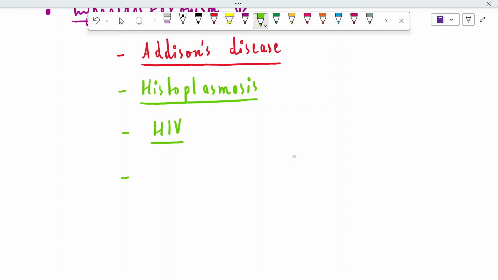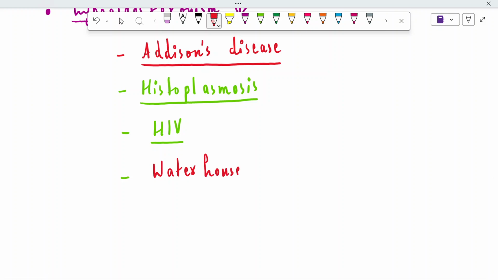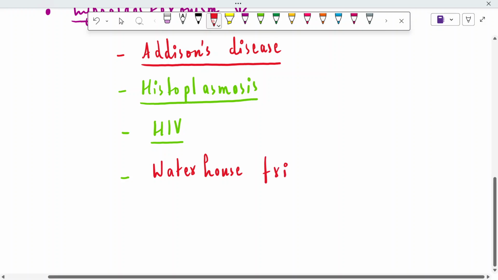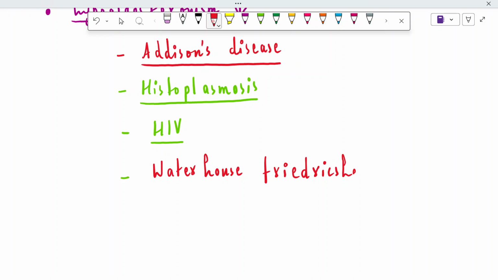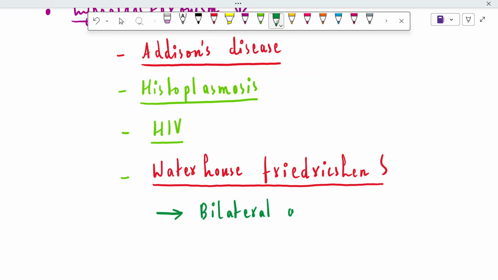The last but not the least cause of hypoaldosteronism is Waterhouse-Friderichsen syndrome. It's a fancy name. I hope the spellings are correct. Waterhouse-Friderichsen syndrome is a condition that causes bilateral adrenal hemorrhage. It's a very dangerous condition because it causes bilateral adrenal bleeding.